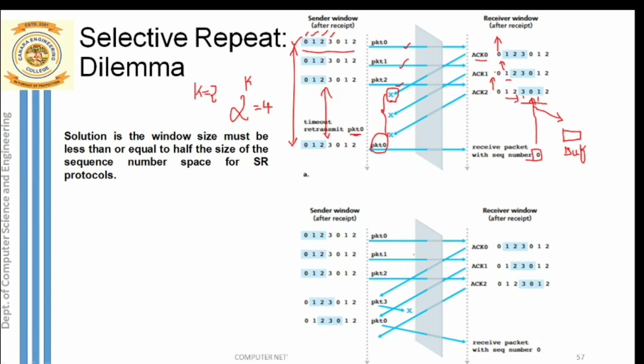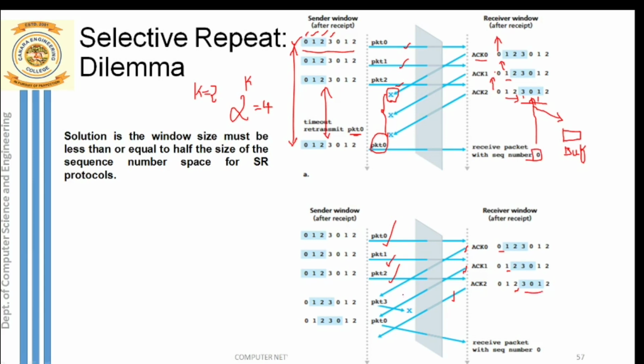Now consider the second scenario, the one below. Sender is sending packet 0. Again, the same concept: window size is 3, so 0, 1, 2 are the packets which have to be transmitted back to back. Sender is sending packets 0, 1 and 2. Receiver receives packet 0, ACK 0 is transmitted, packet 1 is received, ACK 1 is transmitted, packet 2 is received, ACK 2 is transmitted. So here the receiver will finally slide his window, and inside his window, packet 3, the fourth packet, then the fifth packet with sequence number 0, and the sixth packet 1 are expected at the receiver side next.